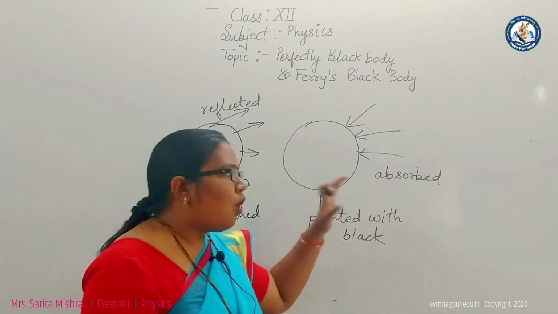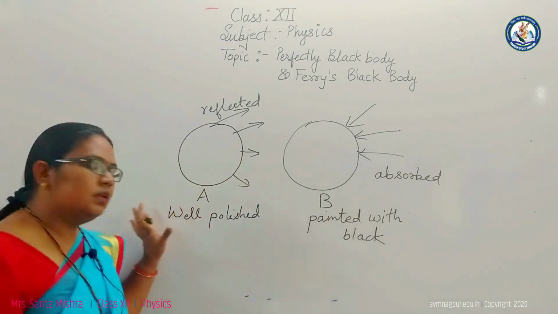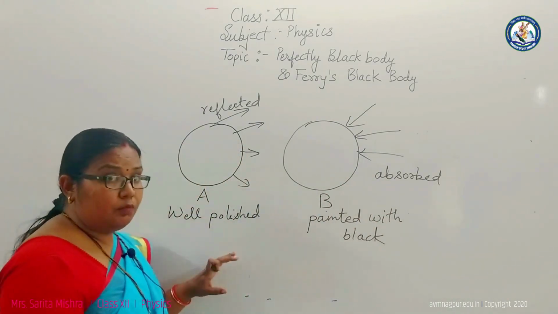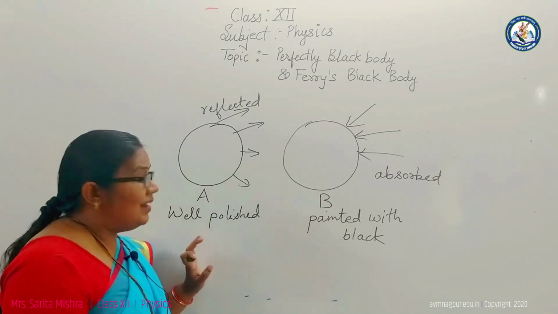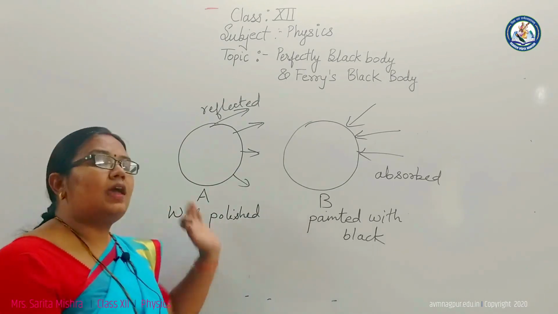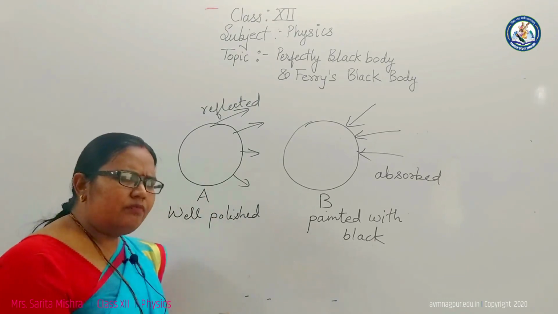It means that all good absorbers are also good emitters. The well polished object shows more reflectivity, so less absorption, because it reflects most of the heat energy and absorbs very little.